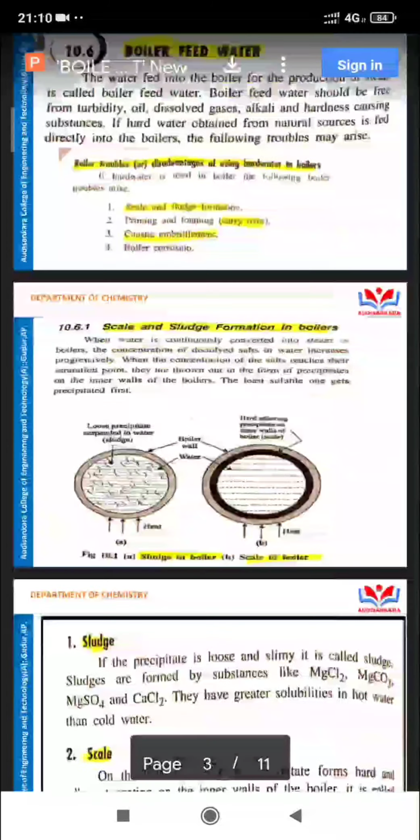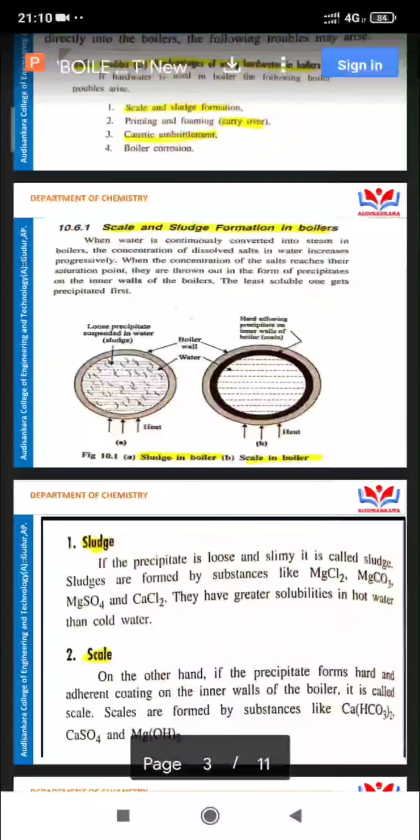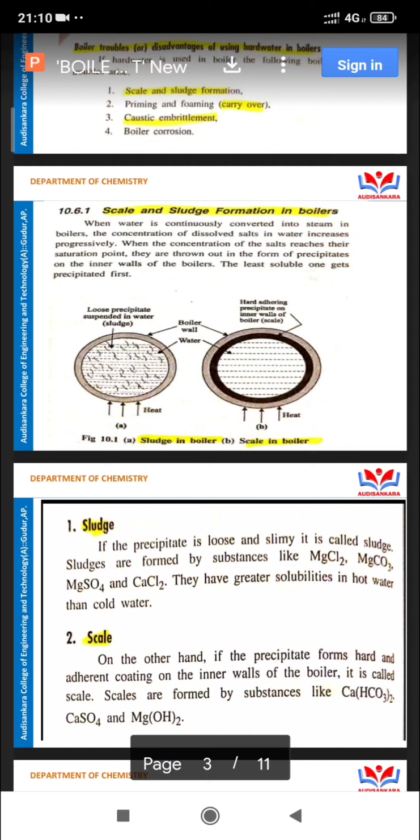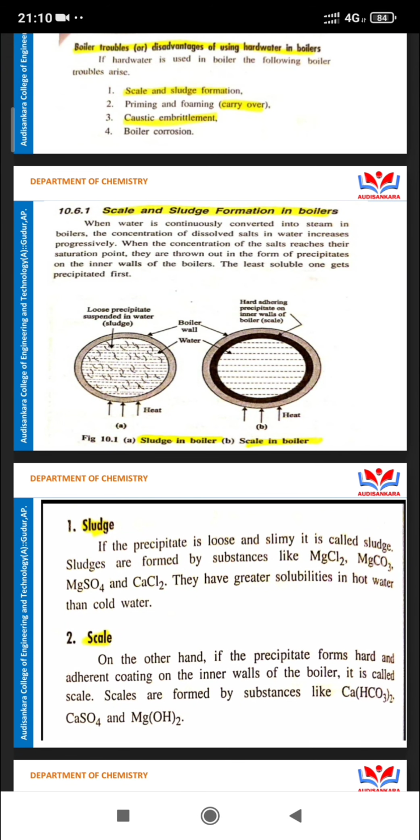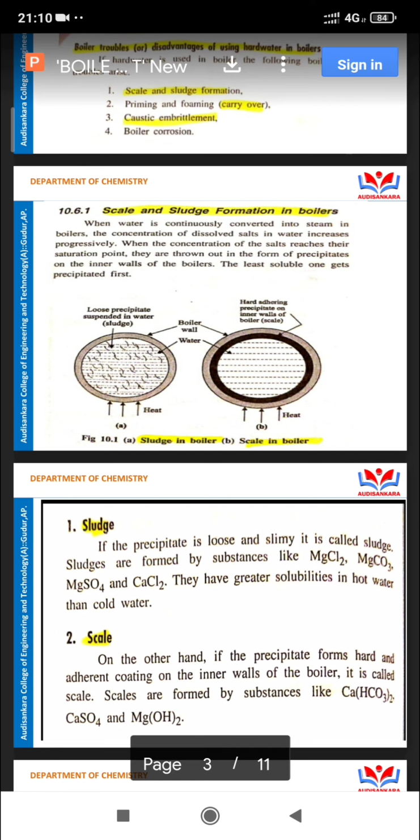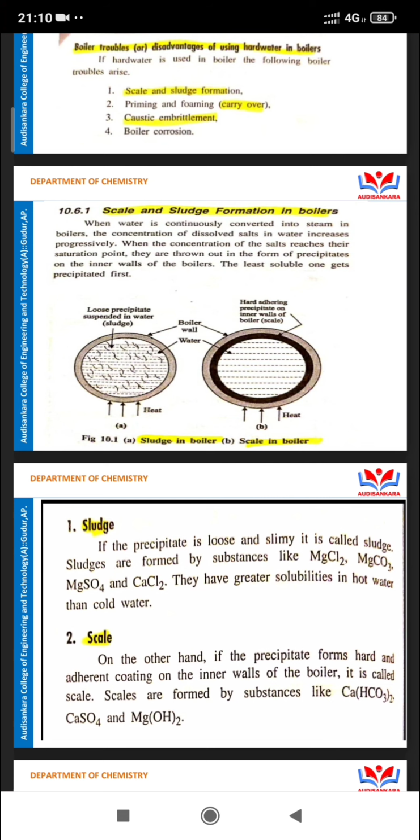See, there are two diagrams. One diagram shows a loose precipitate in the boiler. Another diagram shows a very hard precipitate in the boiler. What is scale and sludge formation in boilers?